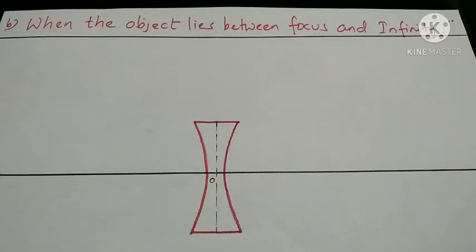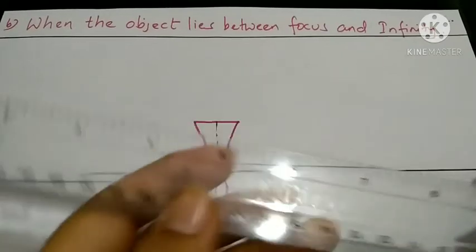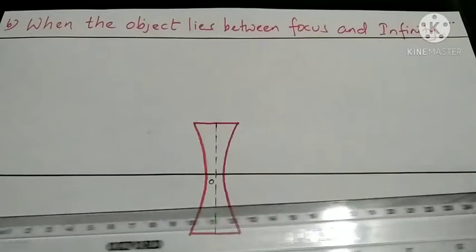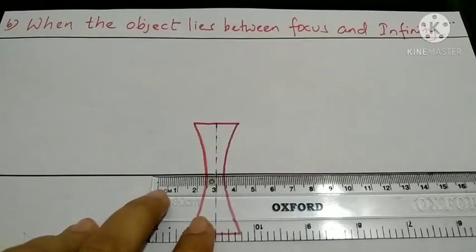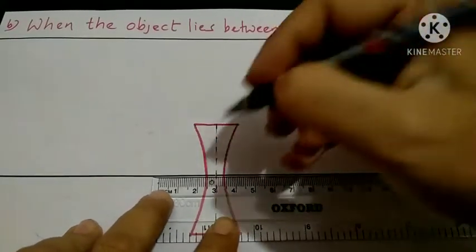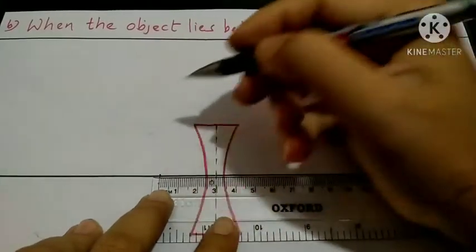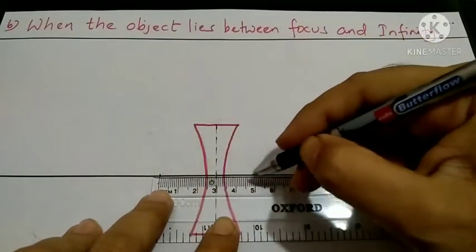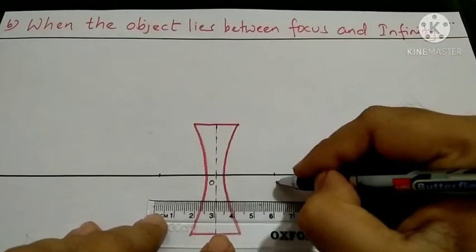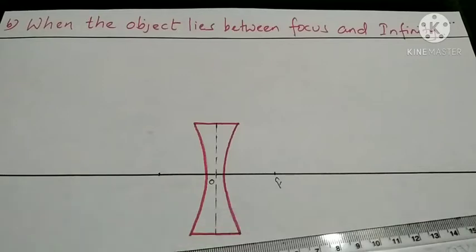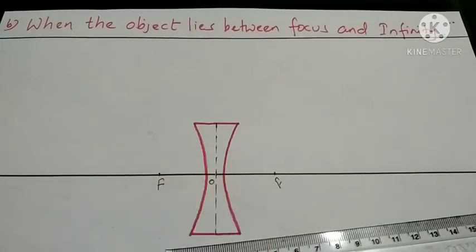Let's make the focus first. Measure 3 cm on either side of the concave lens from the optical center. Mark at 3 centimeters, 1, 2, 3, from the optical center. This is your focus.